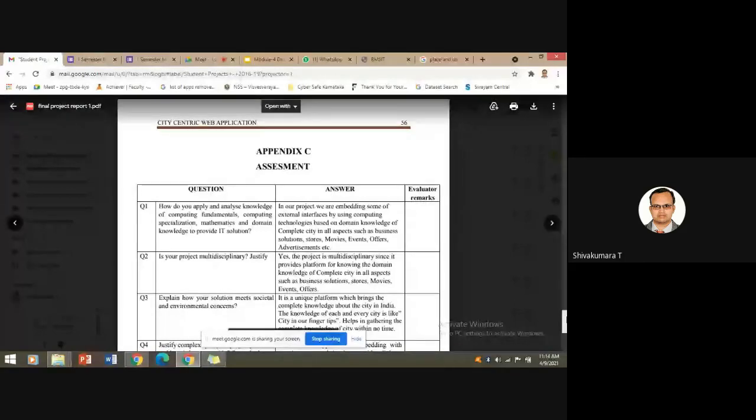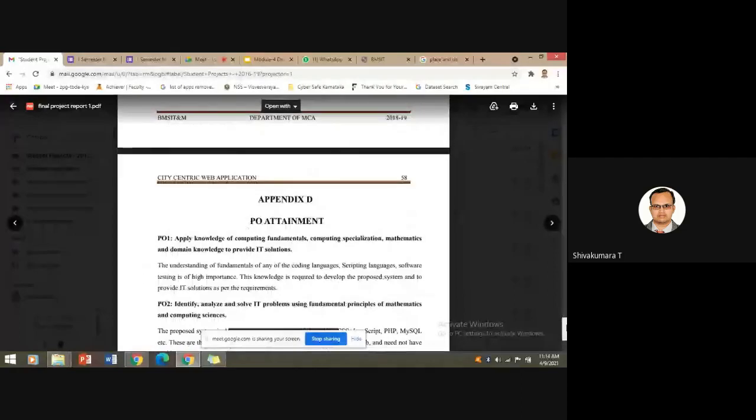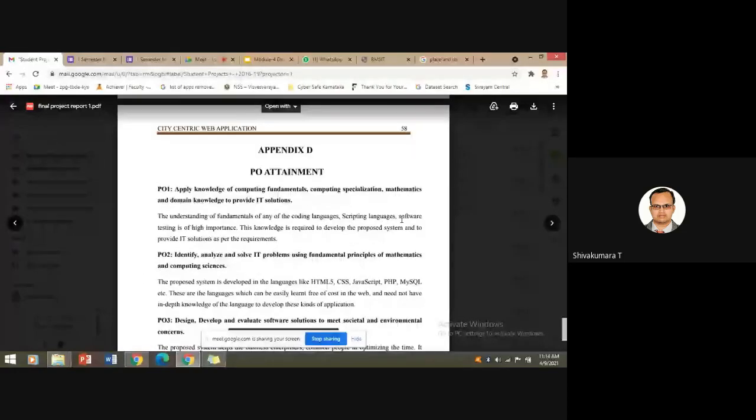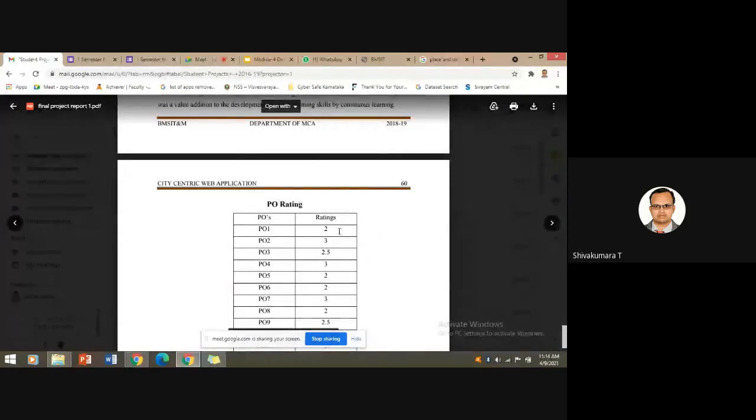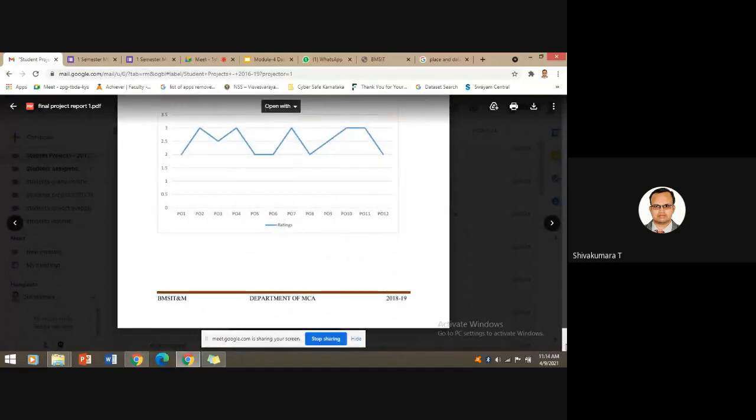Then the PO attainment, whether the student has attained the proper program outcomes, is well led by the Department of MC. So all these things, which PO is attained, what the rating is, etc., the student has to give during submission of the project report.